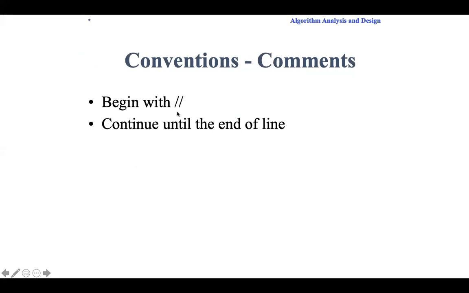Anything followed by a double forward slash until the end of the line, we'll consider as a comment. These are the conventions we are using to represent our algorithms in this subject. It is not any standard format for representing the algorithm. Only for our study purpose, we are using these conventions.